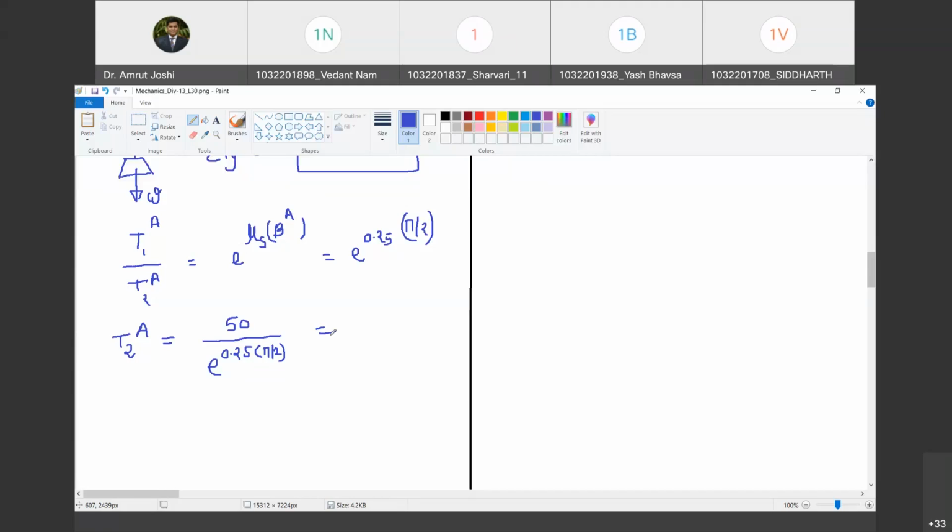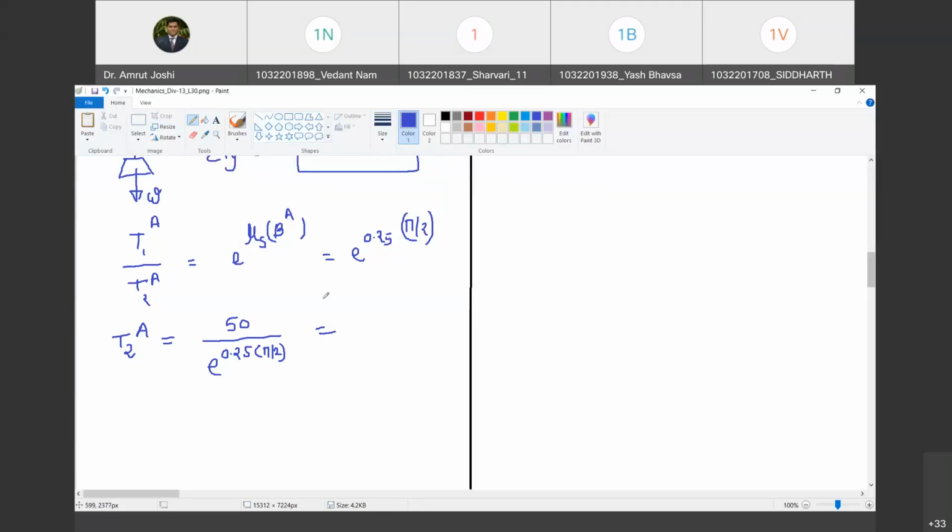So it is 50 divided by e raised to 0.25 into 3.142 divided by 2.